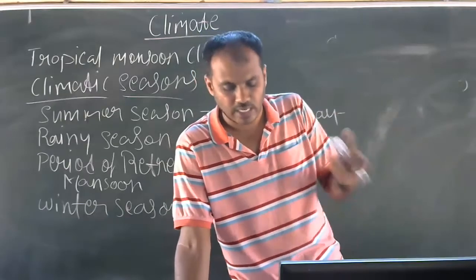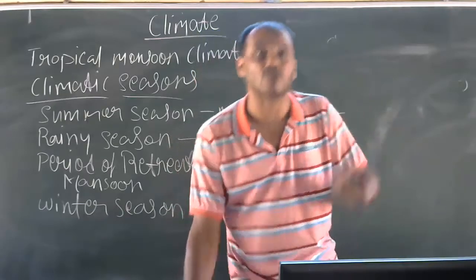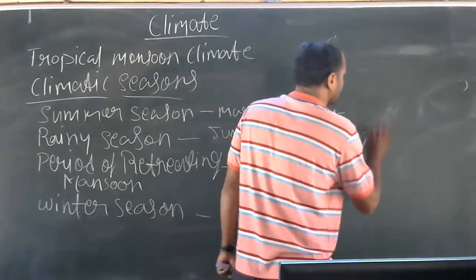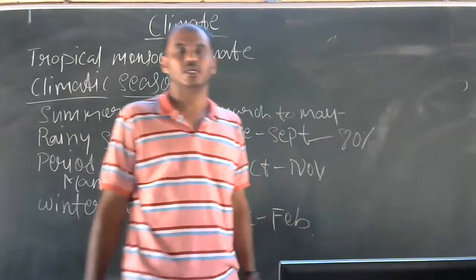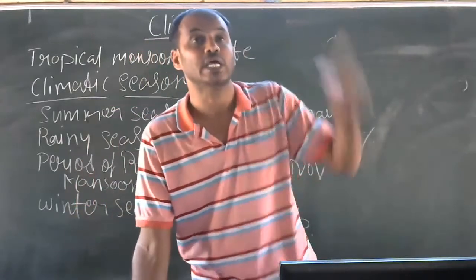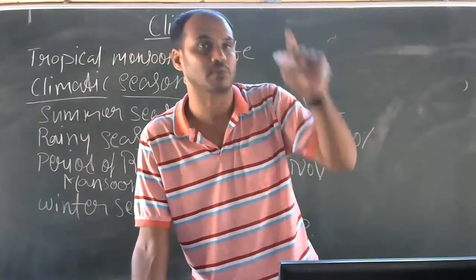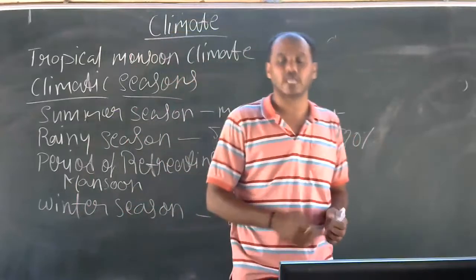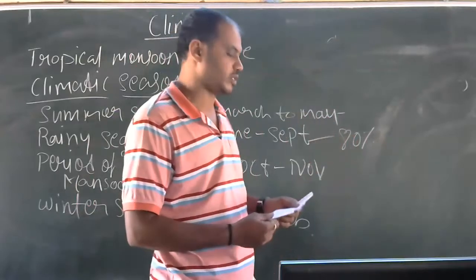During this rainy season, Karnataka receives about 80% of rainfall. Remember this, 80% of rainfall. This helps for the cultivation of the Kharif crop.